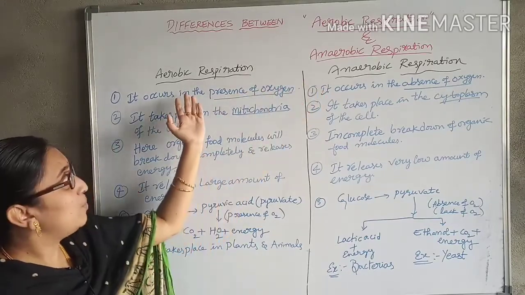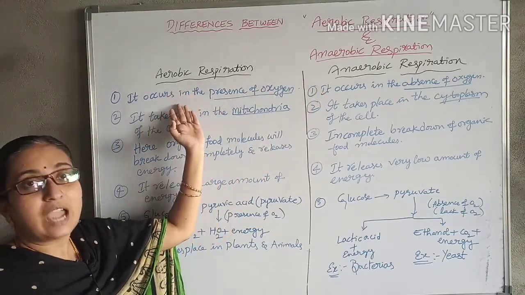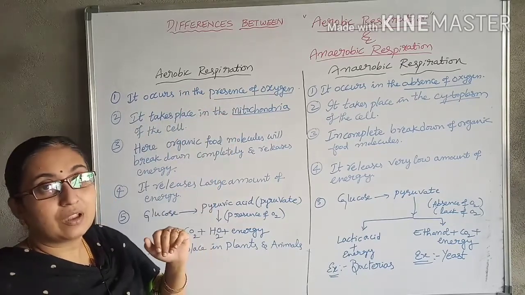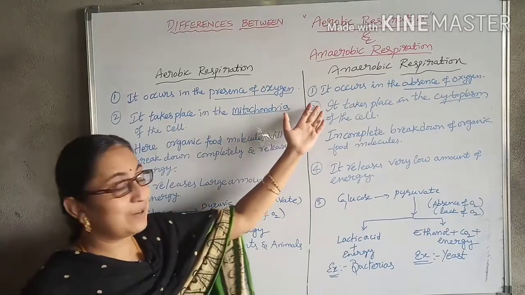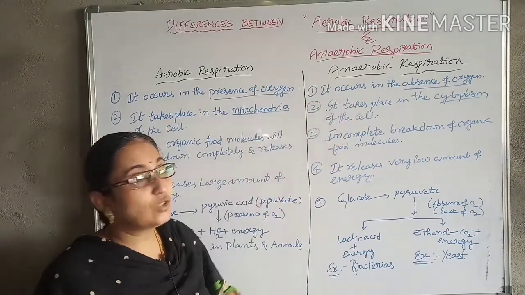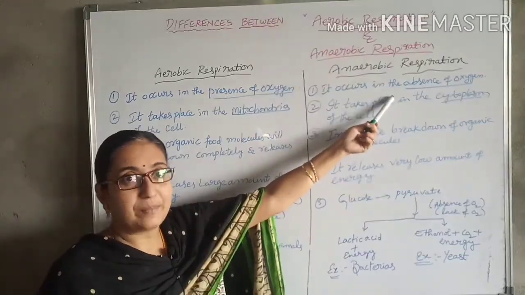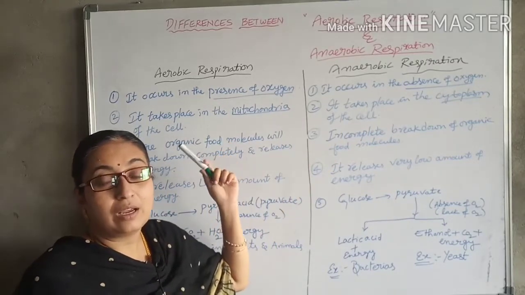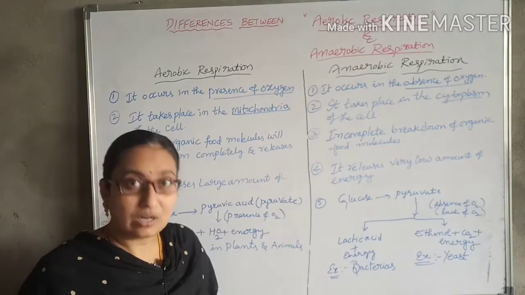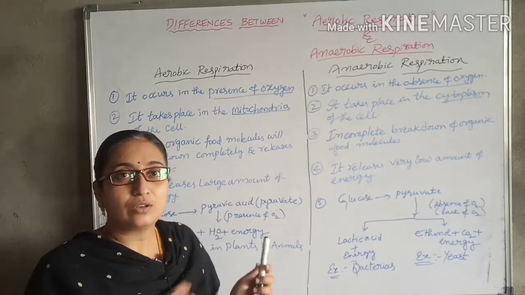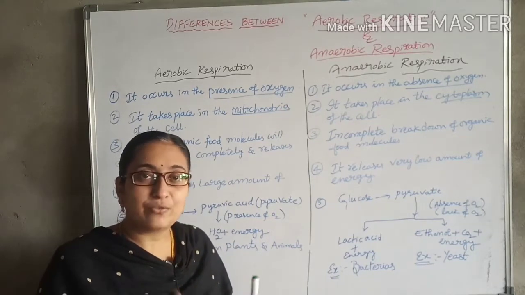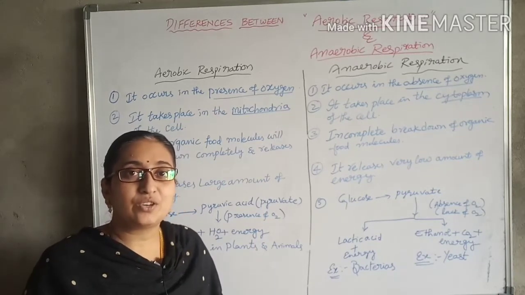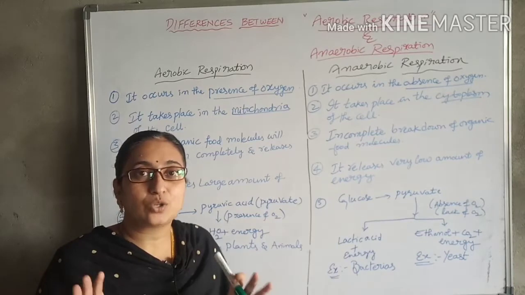Aerobic respiration takes place in the presence of oxygen, whereas anaerobic respiration takes place in the absence of oxygen. Aerobic respiration requires more oxygen. In the nutrition unit, whatever food you eat gets digested and is sent to the cells. There the food is stored.